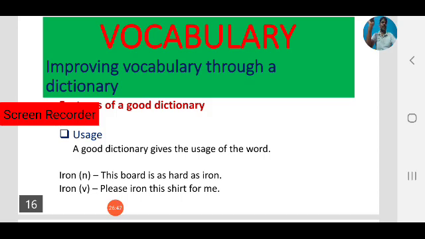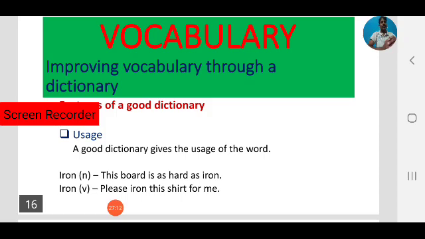That is the most important part of improving our vocabulary. So, usage: in a good dictionary we can find usage of the words. For example, iron is a word, so it has two duties. One is it is used as a noun and it is used as a verb. So observe two examples.